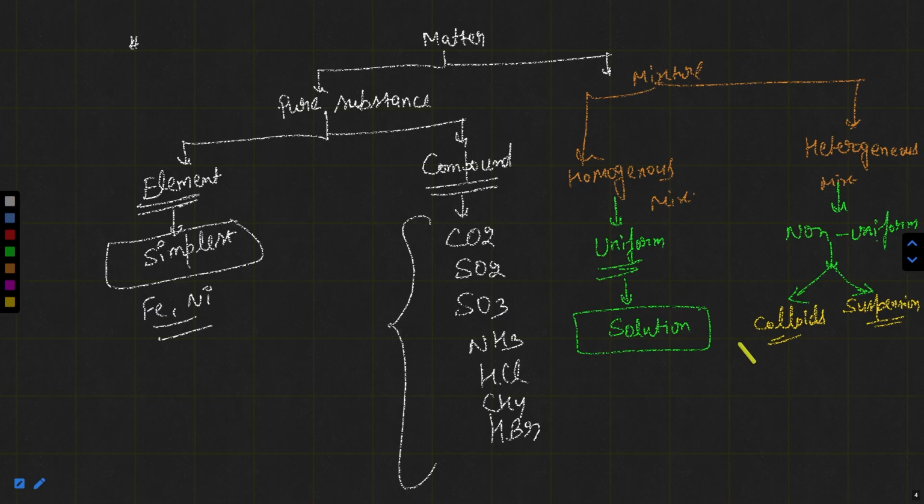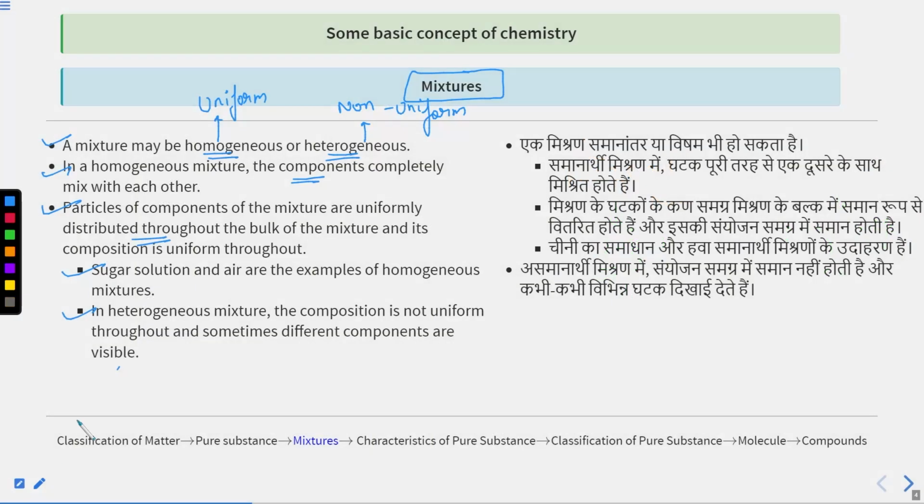So this is the classification of matter that we have discussed today. Matter, pure substance, mixture, what are elements, what are compounds, what is homogeneous mixture, what is heterogeneous mixture. Uniform distribution of particles is here in homogeneous mixture, and in heterogeneous mixture, non-uniform distribution of particles is here. Right? Sugar solution and air are examples of homogeneous mixture, and in heterogeneous mixture, examples like sand in water, chalk powder in water, paints, etc. Right? So this is all about today's class.